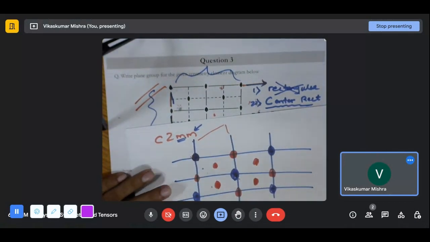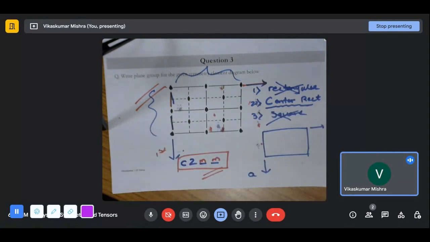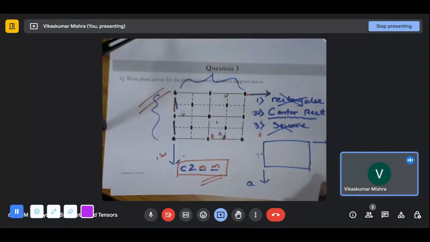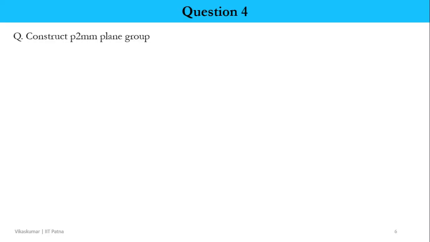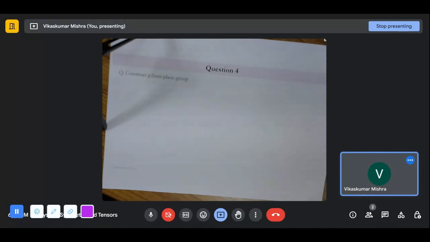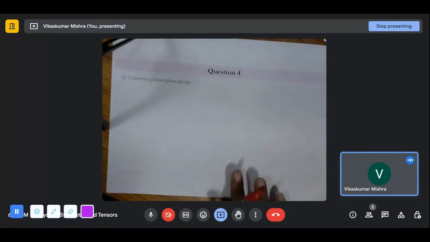Okay, so with that our question number 3 is over. Now let's move to the next question, question number 4. We have to construct the plane group P2MM.